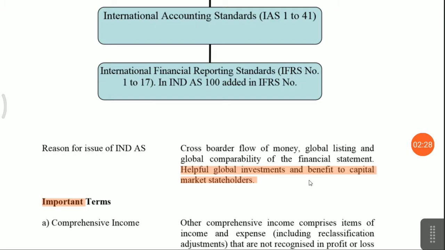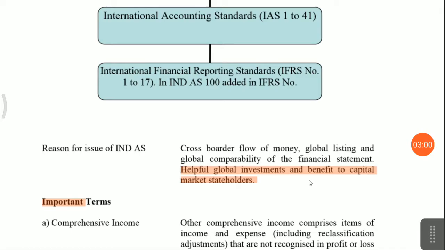Basically foreign investors are interested in whether your business covers all types of risk. In the previous accounting standards of India, before the Indian accounting standard, they did not cover all the risk factors. So the international accounting standard or IFRS or IAS cover the risk factor also, and there is compulsory valuation of all your assets and liabilities.